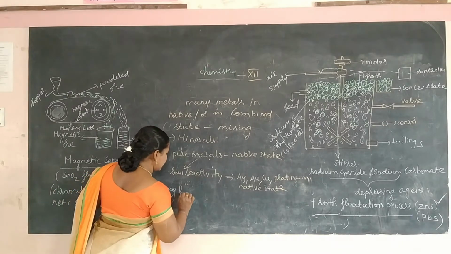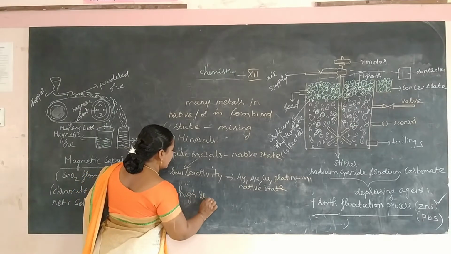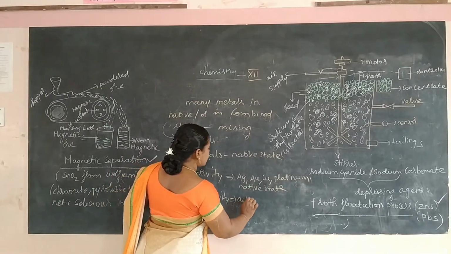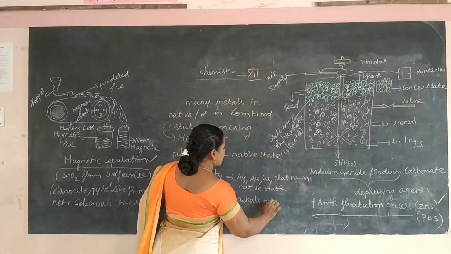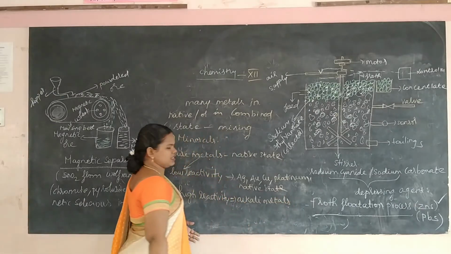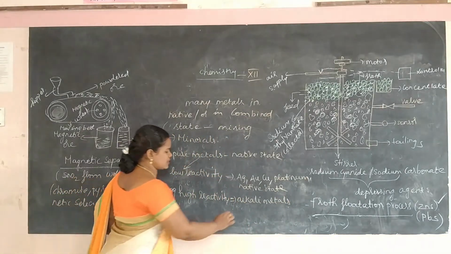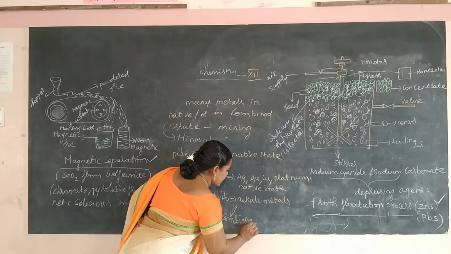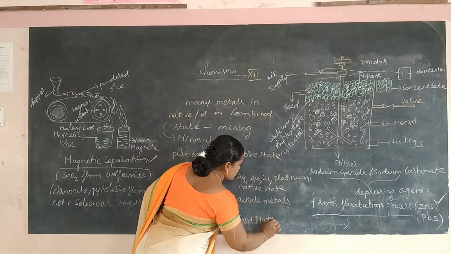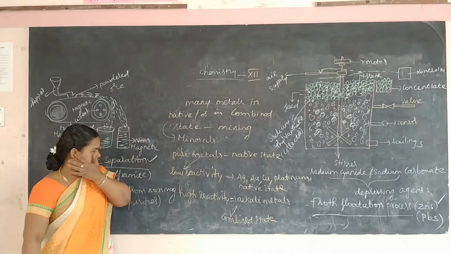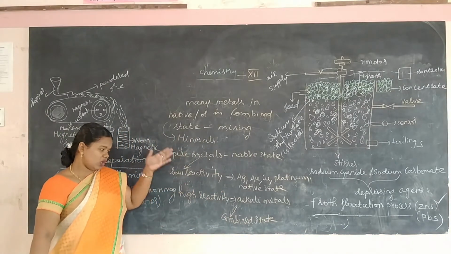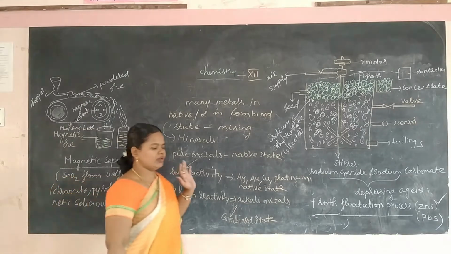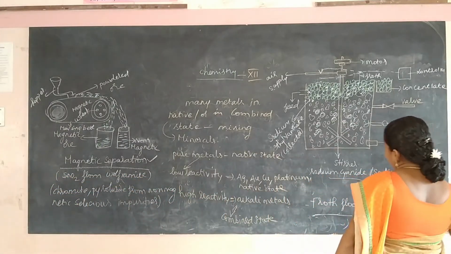And the metals with high reactivity, for example, alkali metals, are present in the earth crust as compounds, or in the combined state. So it is very important to learn the extractive metallurgy of all the low reactive as well as high reactive metals. Now I am going to give the difference between minerals and ores.